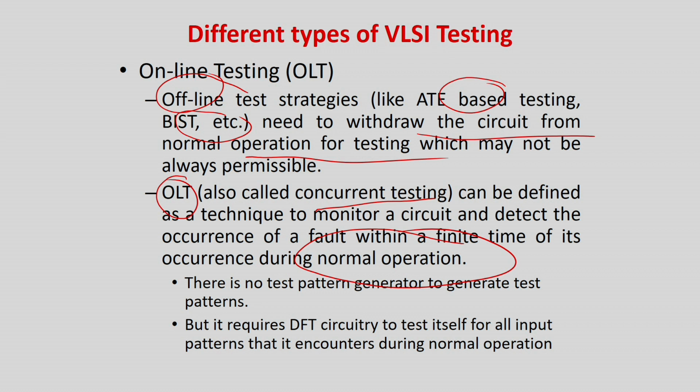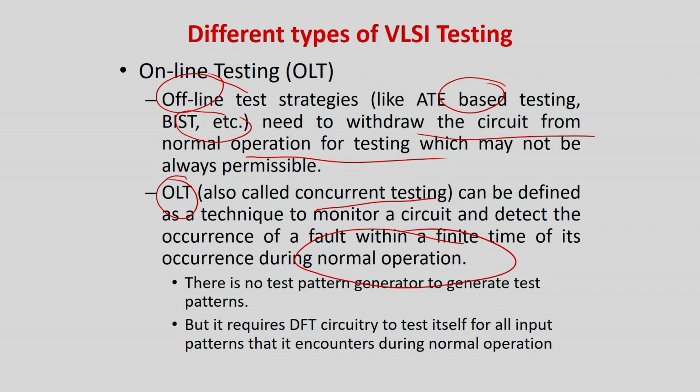It is called monitoring. The circuit is doing its job, and you are monitoring what is happening, because in all offline testing you stop the circuit and you can apply test patterns at your will. ATPG, as you have seen, generates very good test patterns, a minimal set that can detect all the faults. So you can apply that, but for that you have to stop the operation of the circuit and apply your desired patterns.